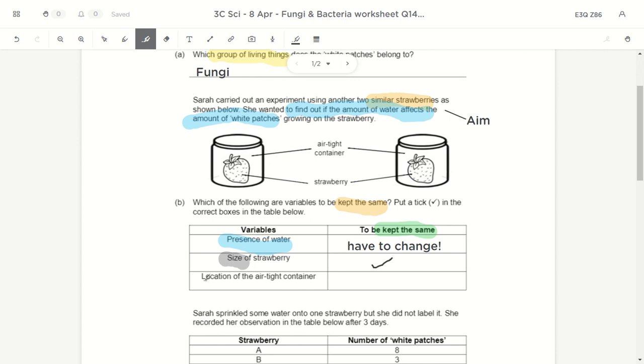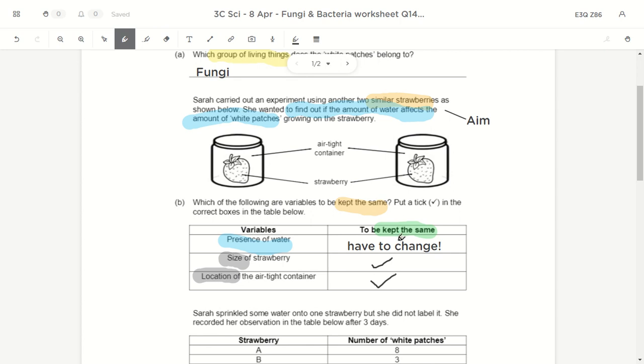and the next one, they're asking you the location. Where do I put it? Do I keep where I put it the same, or maybe one I put it indoors, one I put it outdoors? Does it matter? Yes, it does matter. So for this experiment, since we are only testing on the amount of water, I do not change the location that I do my experiment in.